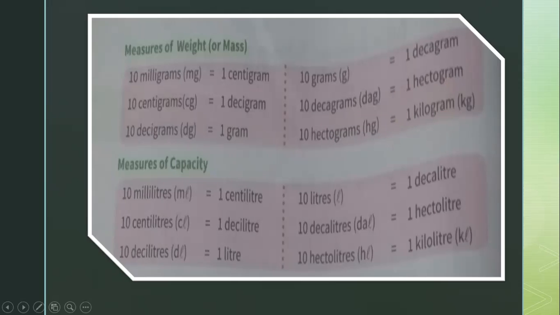Measures of capacity. 10 milliliters equals 1 centiliter. 10 centiliters equals 1 deciliter. 10 deciliters equals 1 liter. 10 liters equals 1 decaliter. 10 decaliters equals 1 hectoliter. 10 hectoliters equals 1 kiloliter.